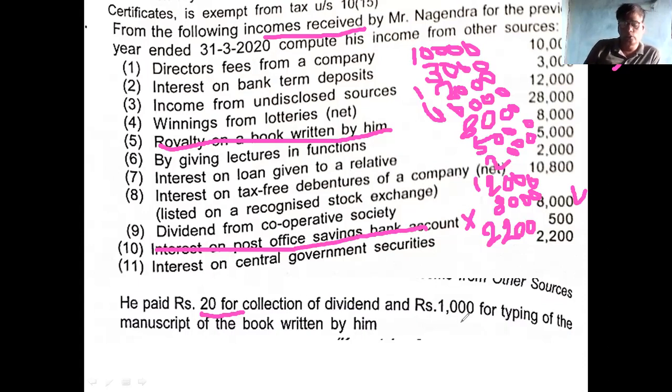If you deduct 1,020, what is the income from other source? 1,01,180 is the income from other source. Clear? Any doubt about this?